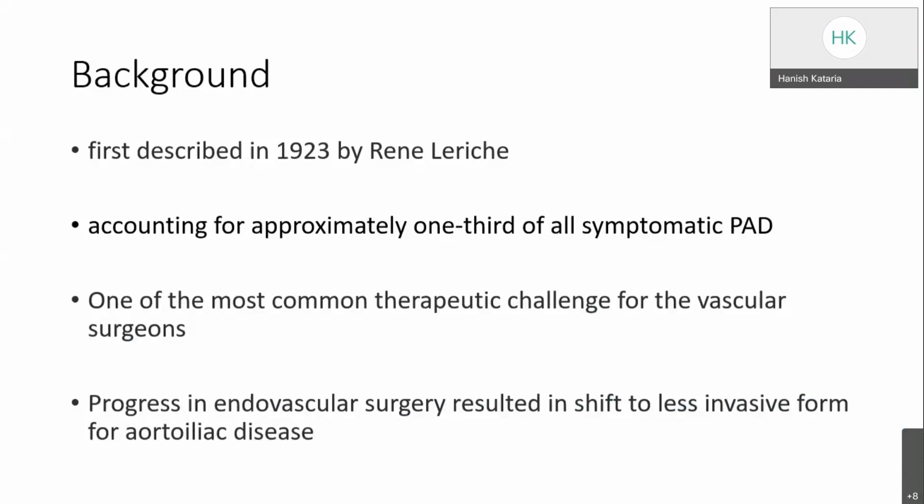Aortoiliac occlusive disease was first described by John Hunter in 1700 and later described by René Leriche in 1923. It accounts for approximately 1/3 of all symptomatic peripheral arterial disease patients, and it has always remained a common therapeutic challenge for vascular surgeons. There has been a paradigm shift over the last 2 decades in which aortoiliac occlusive disease treatment has shifted from open surgery to endovascular surgery due to improvements in imaging and endovascular technology.